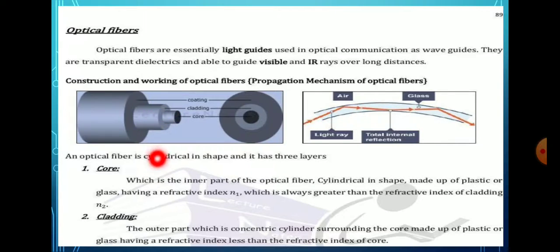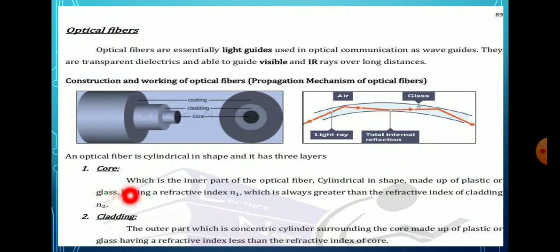Next we see the definitions of core, cladding and polyurethane jacket. The core is the inner part of the optical fiber and it is cylindrical in shape. It is made of glass or plastic having a refractive index n1, which is always greater than the refractive index of the cladding, n2.